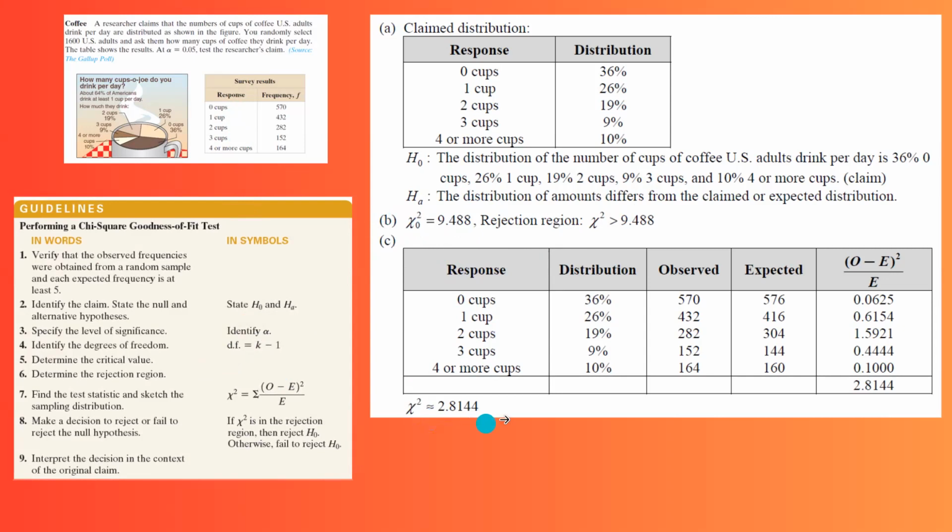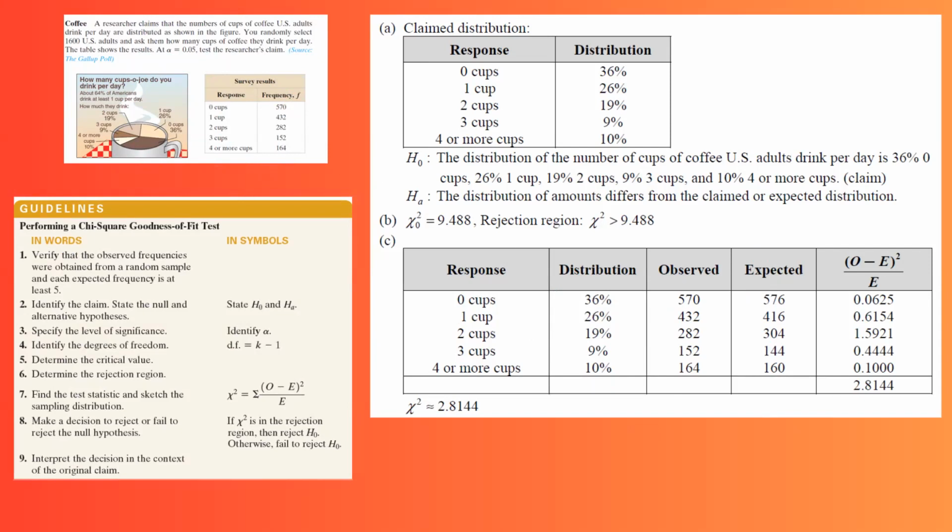Now we need to find the standardized test statistic. You have the responses, you have the distribution from the claim. Now the observed values are coming from your survey, and the expected values are basically the multiplication of n times pi, right?